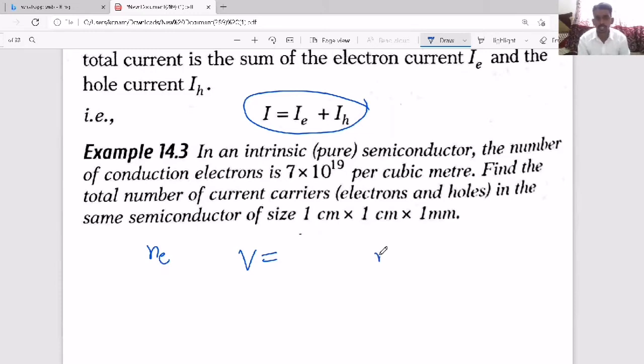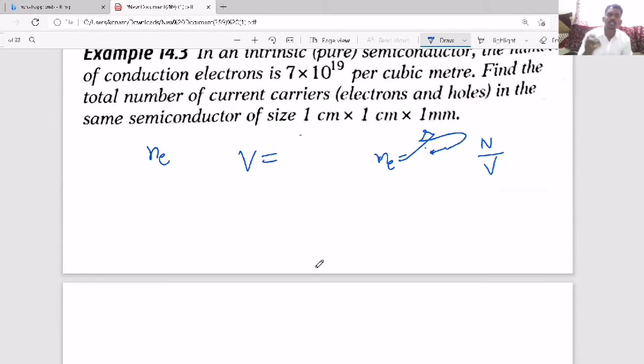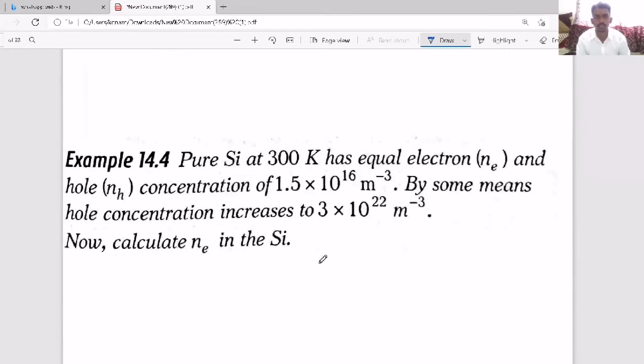Number of electrons per unit volume means total number of electrons divided by volume. Ne value and V value are given, so you can find the N value, the number of electrons. This way, questions can come based on Ne, Nh, or Ne times Nh equals Ni squared.